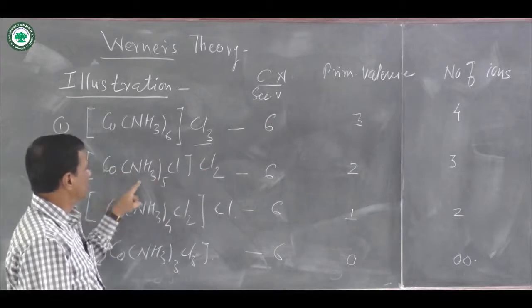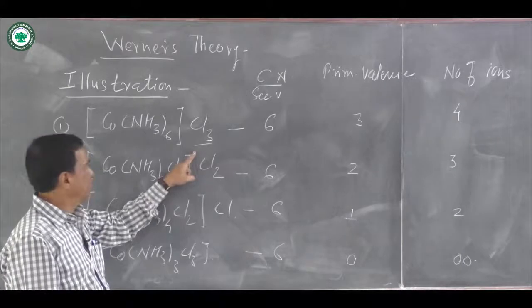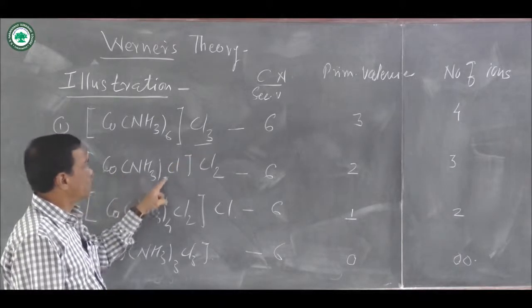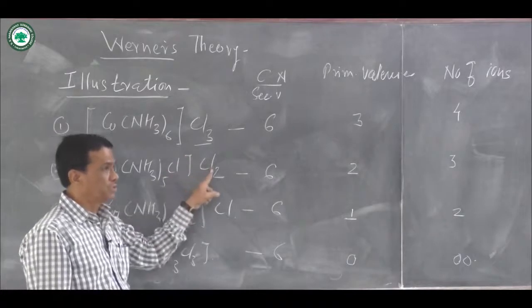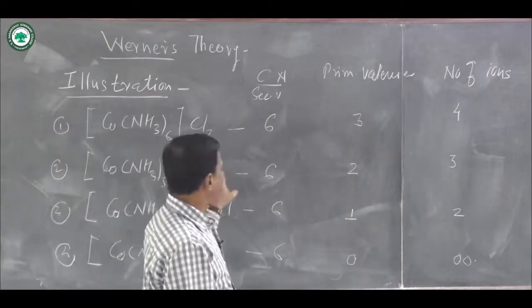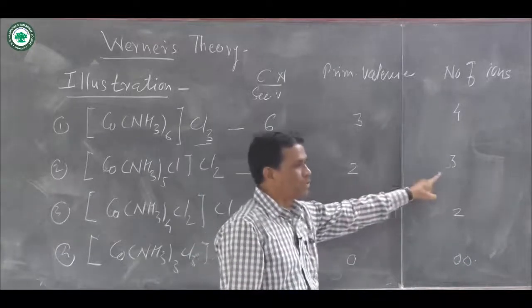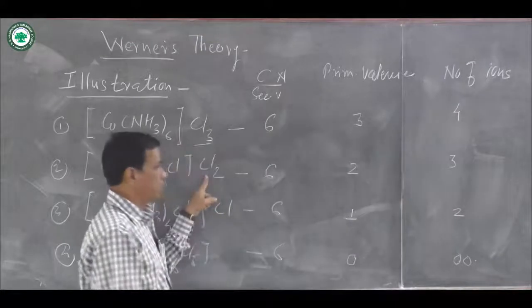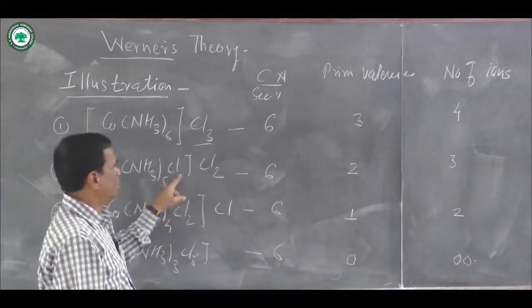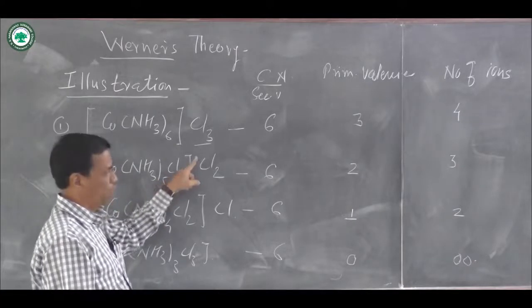In the second, [Co(NH3)5Cl]Cl2, there is a formation of [Co(NH3)5Cl]2+ and twice of Cl minus. Here primary valencies are twice of Cl minus and the number of ions formed is equal to 3. What are the 3 ions? 2 Cl minus and 1 [Co(NH3)5Cl]2+.